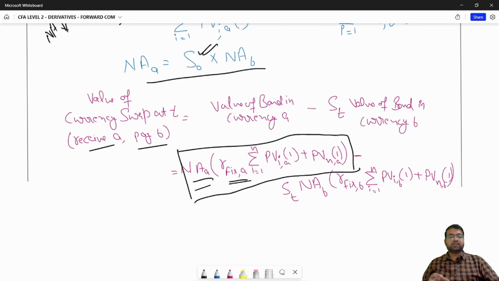Similarly, I can calculate the value of the fixed rate bond in currency B. I will subtract that value from the value of the bond in currency A to get my overall value of the currency swap. So that's how the values are calculated for a currency swap.